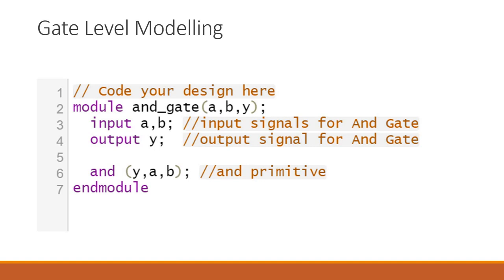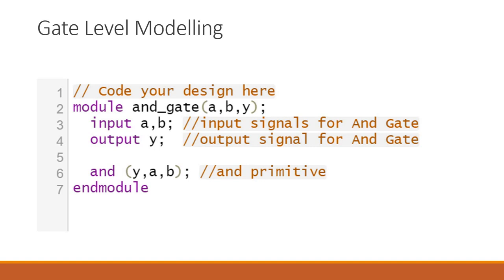The design engineer will design. Suppose that I have written this code, so I have designed it. Now, what will be the responsibility of the verification engineer? The verification engineer's responsibility will be to verify your design.